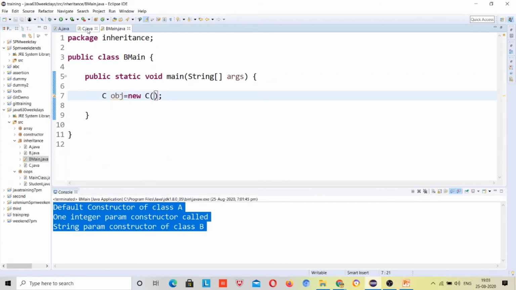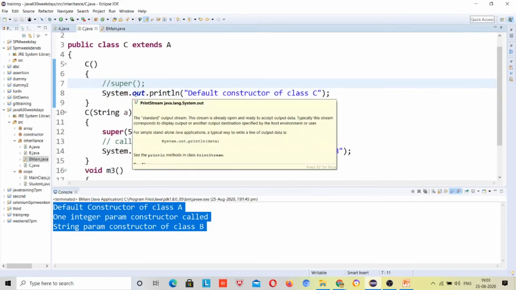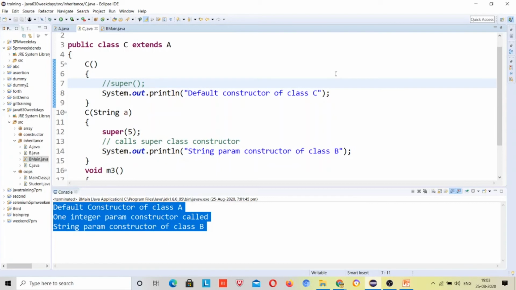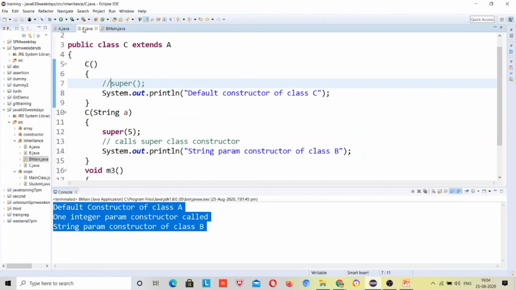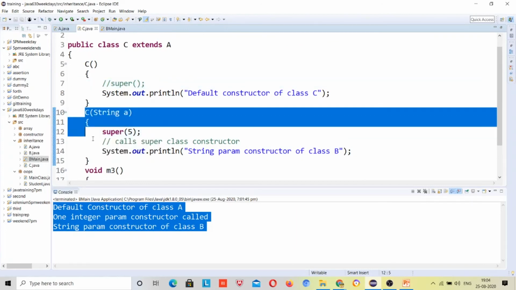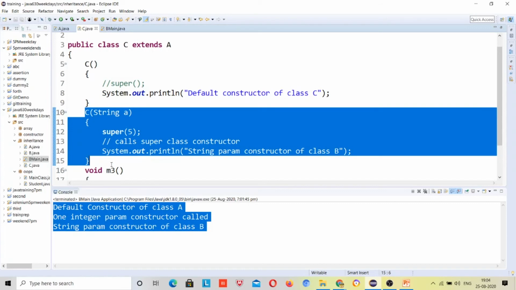By default, super is always present; you see it in the default constructor. So it will go first to the default constructor of class A, and then it will print the default constructor of class C. Now if you want to ask why it didn't go to the parameterized constructor, it's because I have not touched the parameterized one.